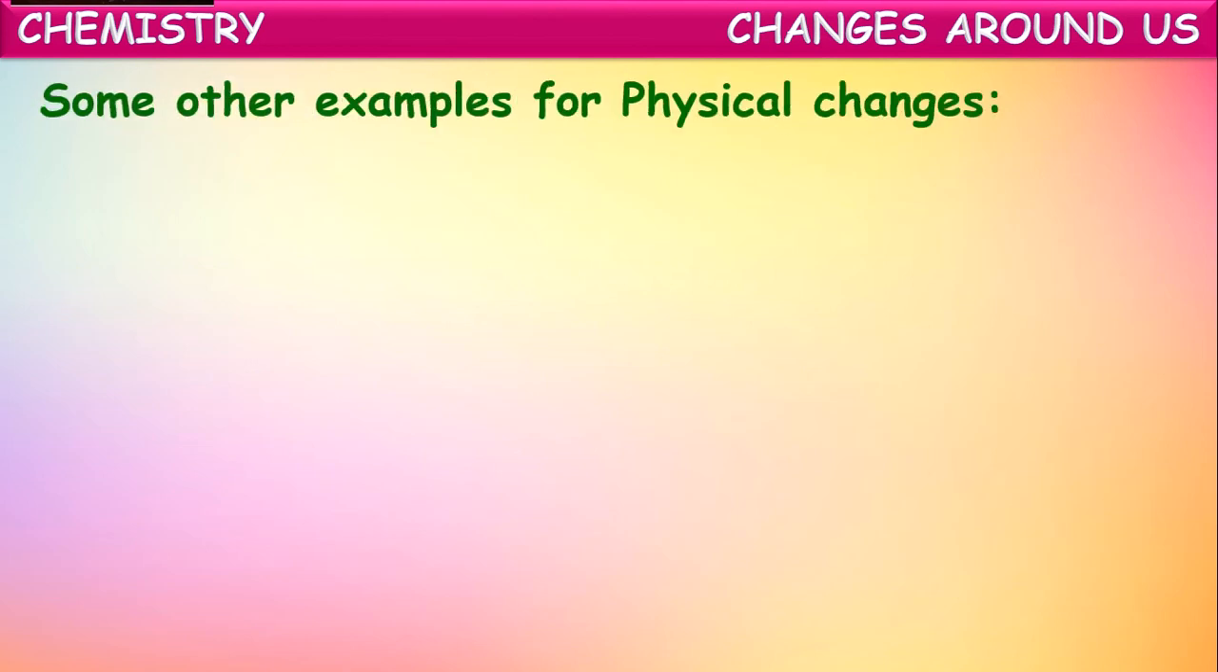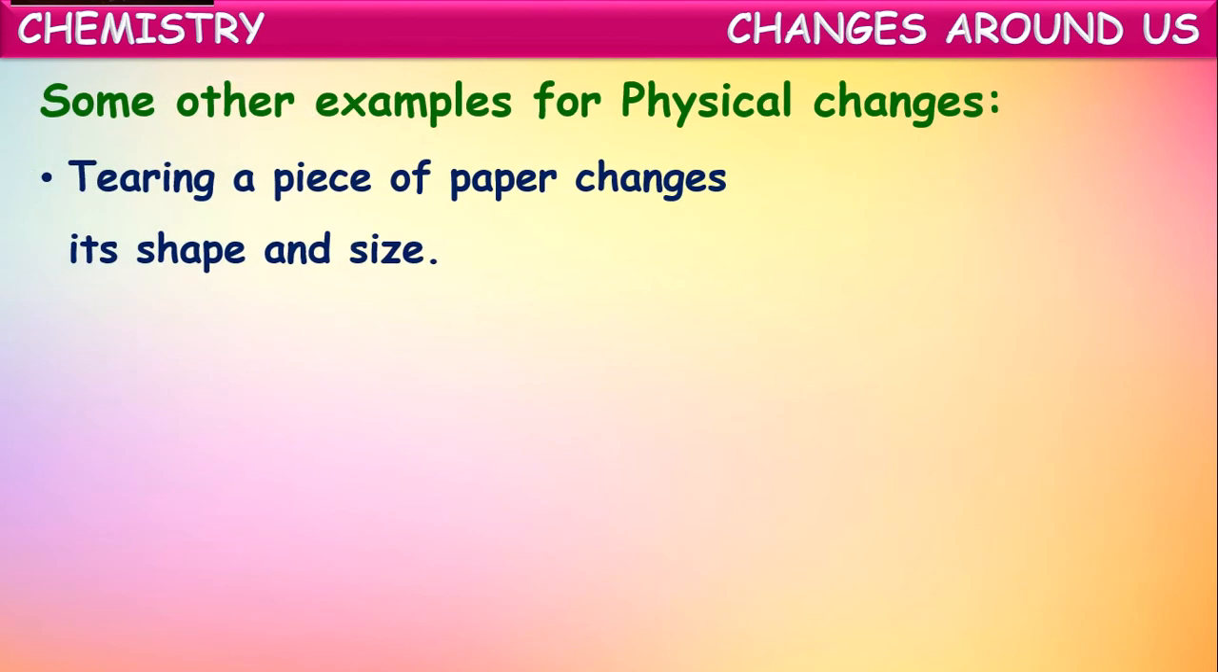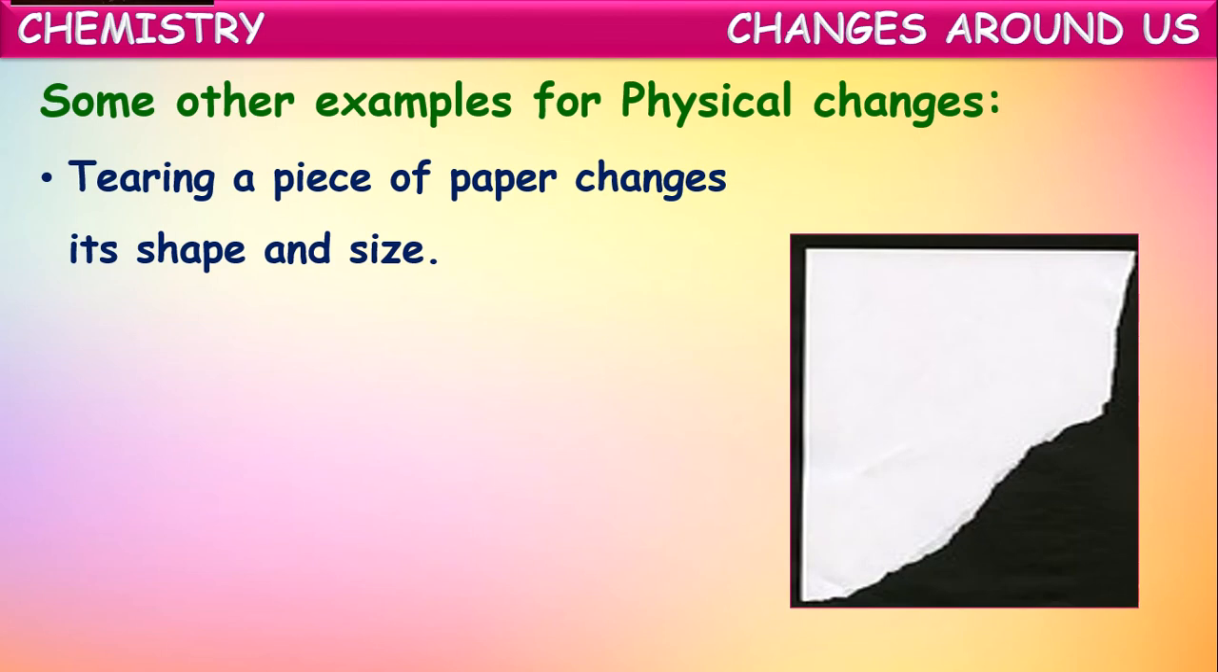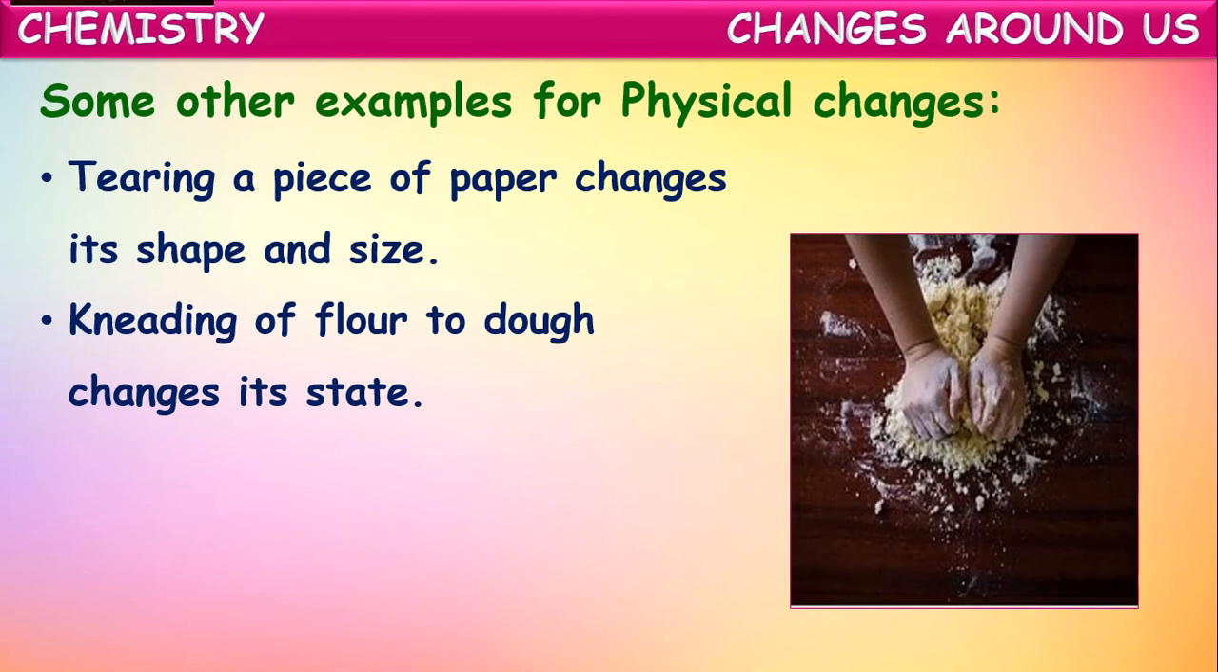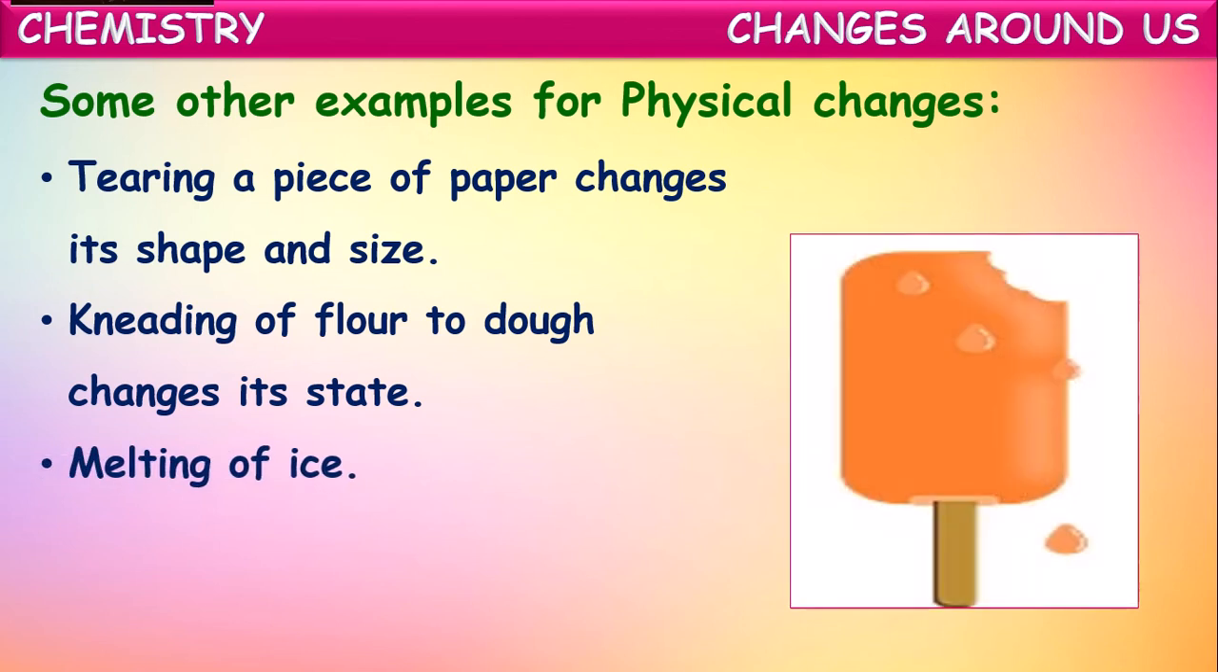Now let us see some more examples of these physical changes. Tearing off a piece of paper. It changes its shape and size, but the molecules with which paper is made won't change. Only the shape and size of the paper change. So we can say it is a physical change. Next one, kneading of flour to dough changes its state, isn't it? Next one, melting of ice. When ice melts, it converts into liquid form, but there will be no change in its molecular composition. So it is a physical change.